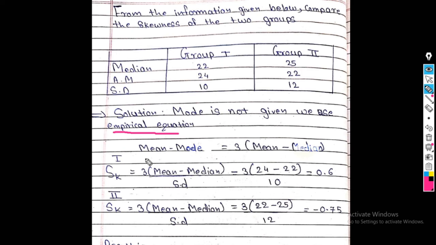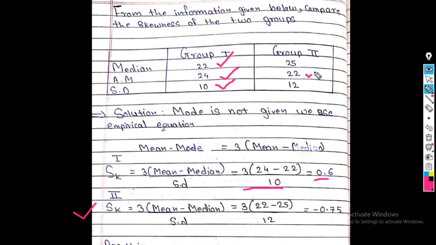So what is the empirical equation? Mean minus mode is equal to 3 times (mean minus median). So our formula is what? SK for group 1, that is the Karl Pearson coefficient of skewness for group 1, is 3 into (mean minus median) divided by standard deviation. For group 1, mean is 24, median 22 and standard deviation 10. So substituting here, what do we get? The answer is 0.6.